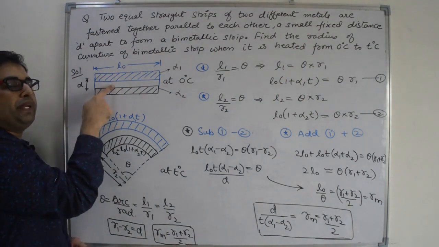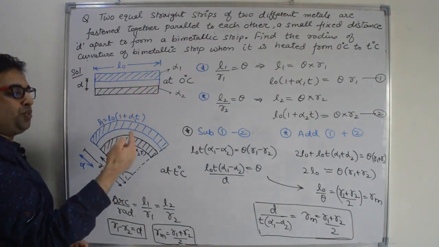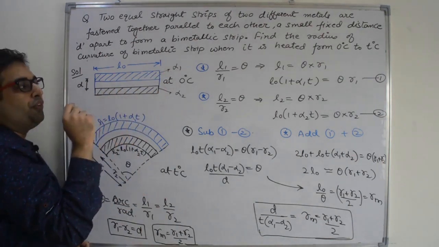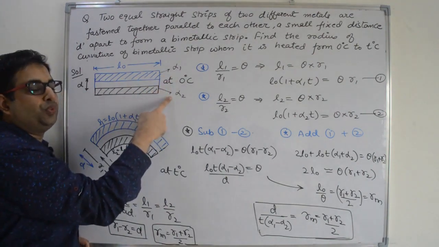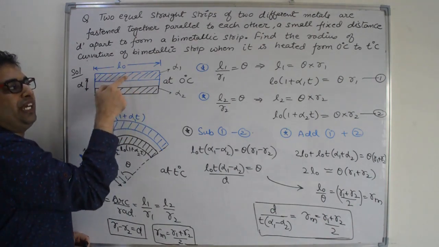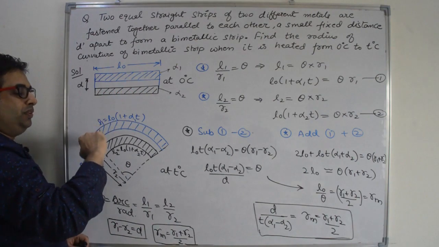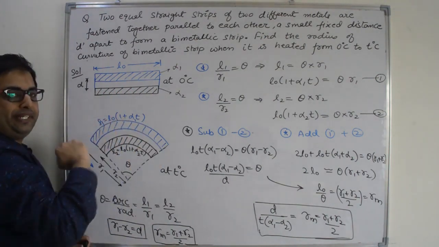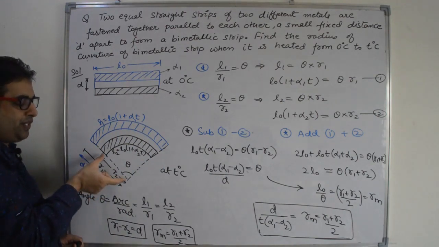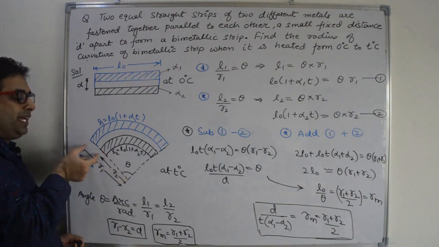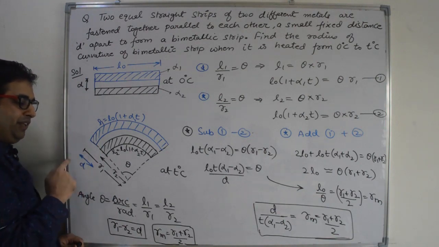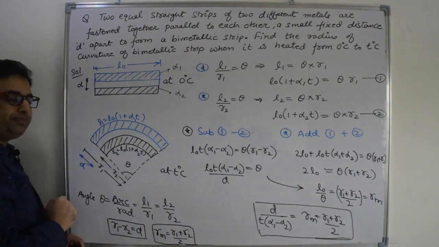So when we increase the temperature of this strip from 0 degrees Celsius to T degrees Celsius, the shape of the strip will change according to the expansion coefficient. We are assuming that alpha 1 is more than alpha 2. So alpha 1 is higher than alpha 2. So this material will expand more than this material. So the first strip will come on the convex side. And let us suppose the radius of the first strip is R1, the radius of the second strip is R2, and the gap between them is d. So what is d? d is the gap between them, that is R1 minus R2.